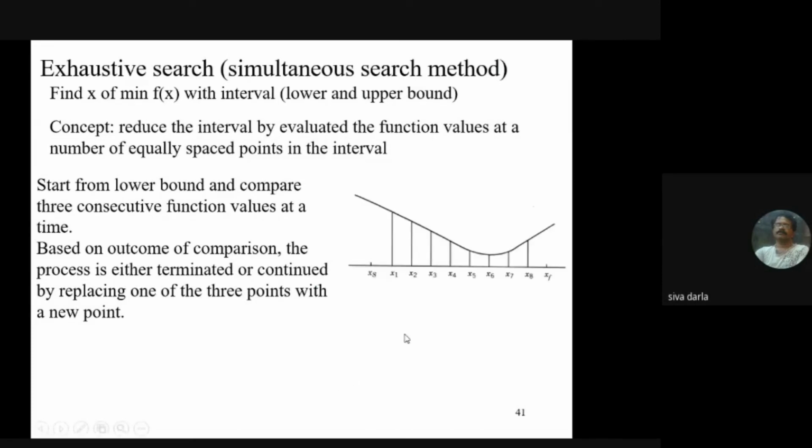So let us consider this range. It is divided into 8 equal parts, from the starting point to the finishing point. At these 8 equal points we are evaluating the function. The given objective function is evaluated at each and every point, so we are finding the best.